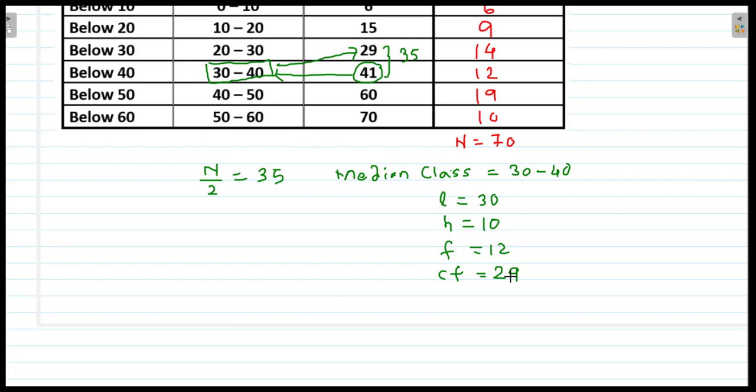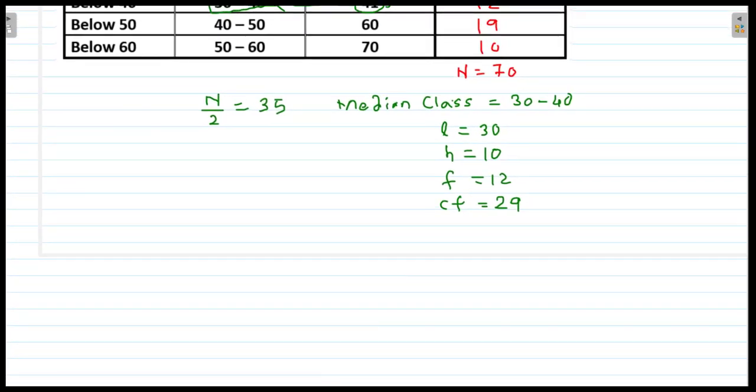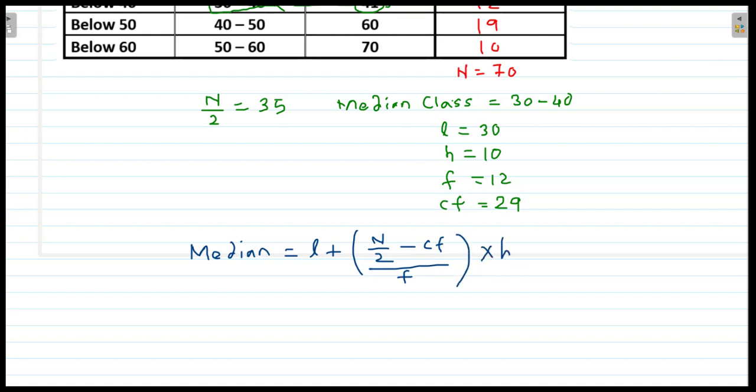So everything here we have got, and so now we will calculate the median of the given data by using the formula. So median is equal to L plus n by 2 minus cumulative frequency divided by frequency multiplied by h.